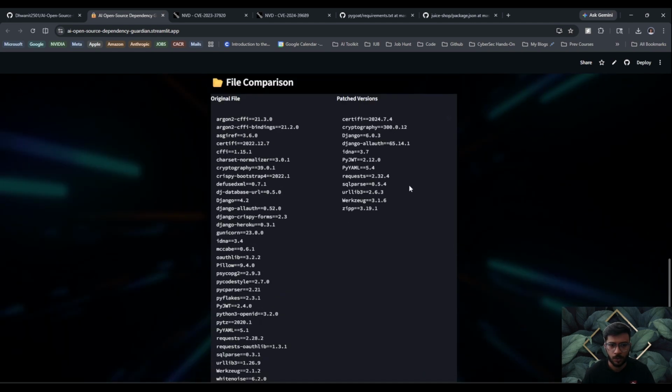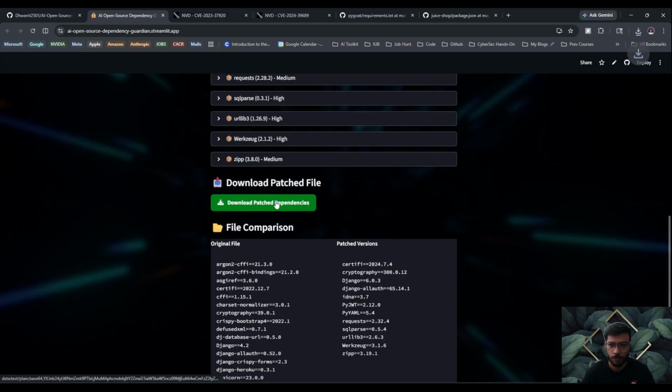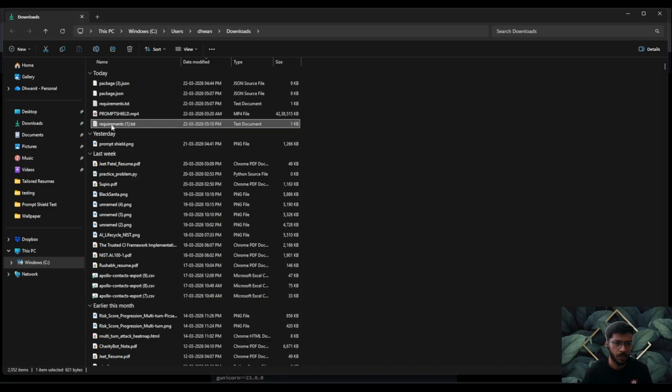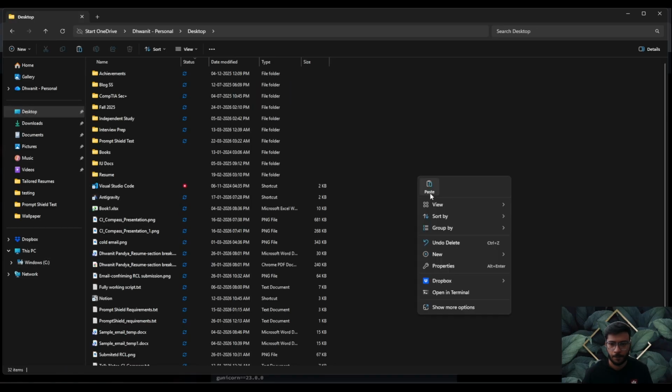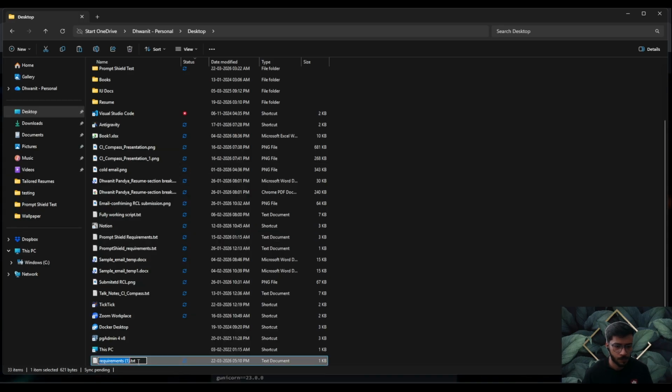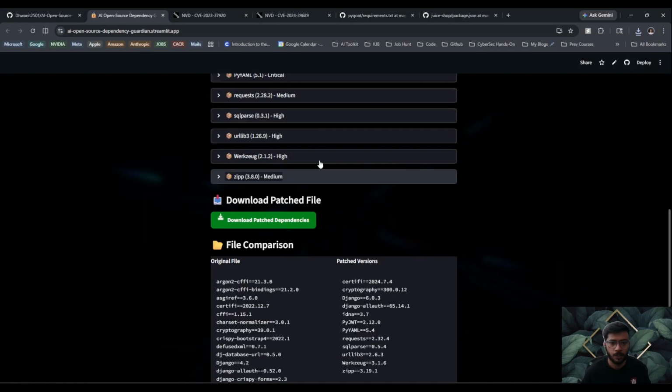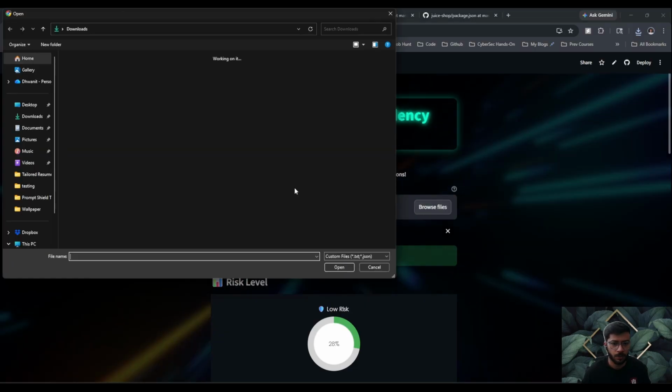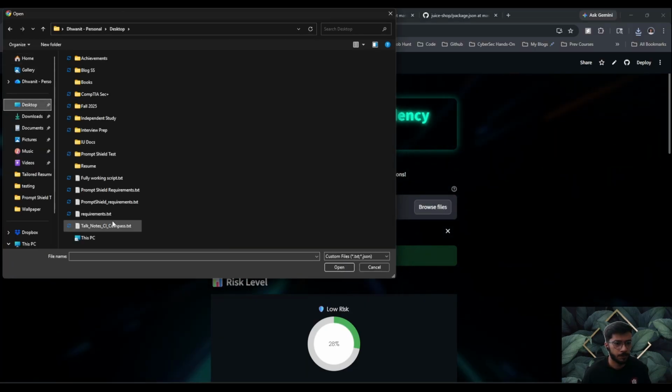This is how we get our patched versions. So I'll just go ahead and download the patch file. As I mentioned before, I need to rename this. So let me do that. All right, so let me just upload the patch file and let's see how it performs. Yep, here it is.